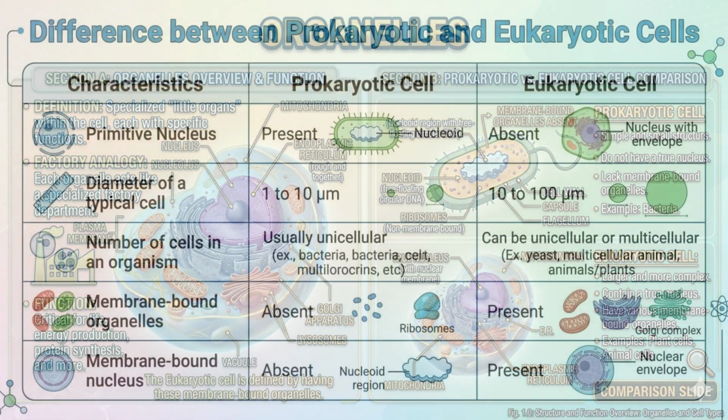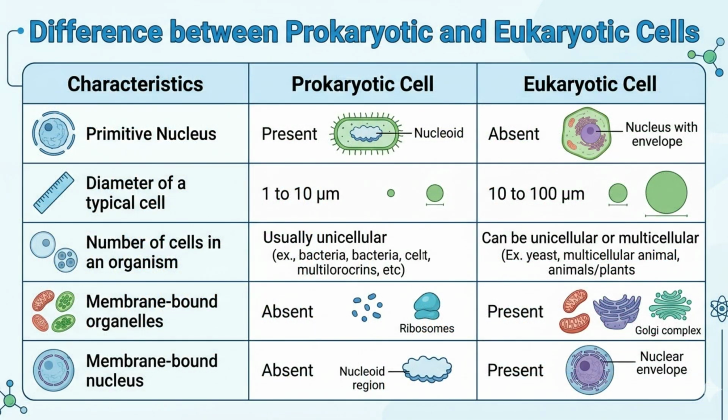Cells are broadly divided into two types: prokaryotic cells and eukaryotic cells. Prokaryotic cells are simple and small. They do not have a true nucleus or membrane-bound organelles. Bacteria are examples of prokaryotic cells. Eukaryotic cells are larger and more complex. They contain a true nucleus and membrane-bound organelles. Plant cells and animal cells are examples of eukaryotic cells.